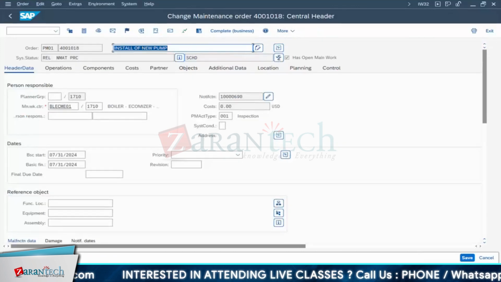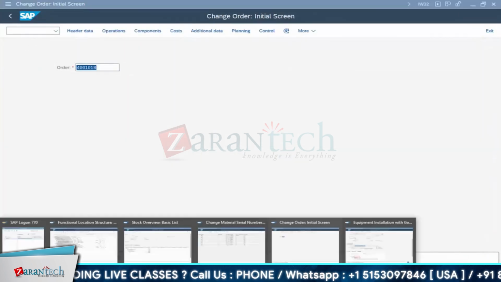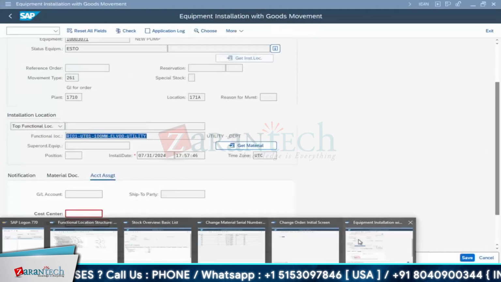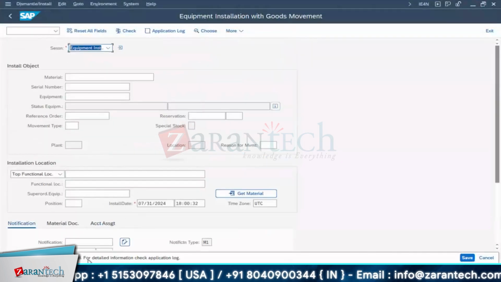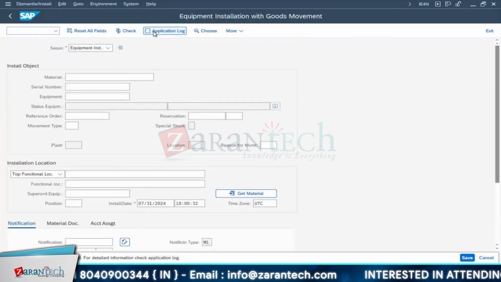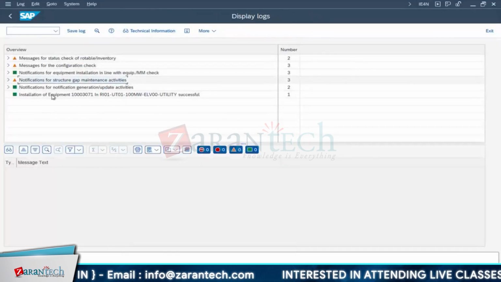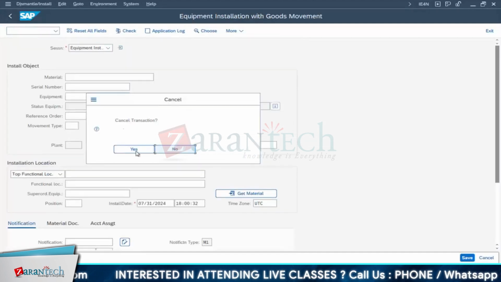See, again I'm changing this. Now you understand how your user status is restricting things. So let me go back to installation again. You try again. Now it will allow. Installation process completed. For detailed information, check application log. Here it is. Messages, notification, installation, creation, everything is done. So come back, cancel this.